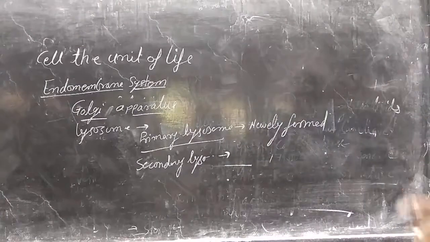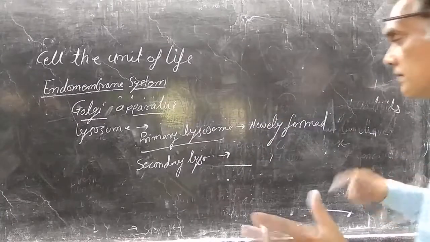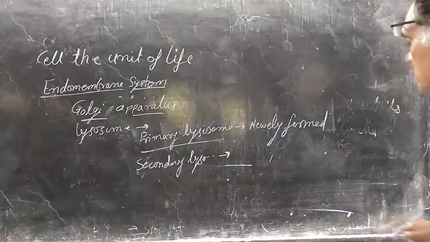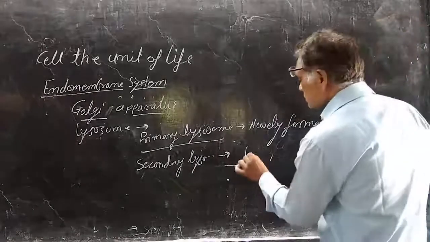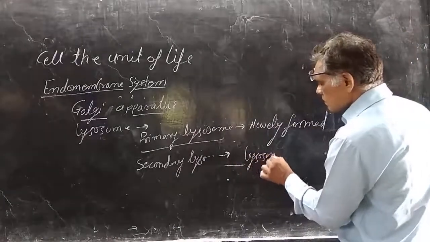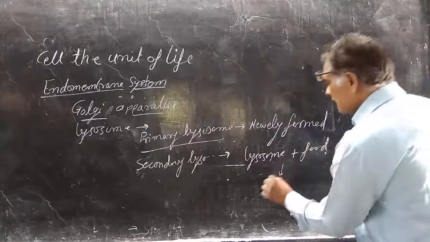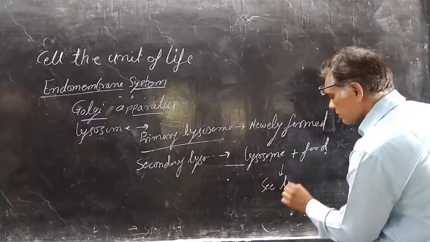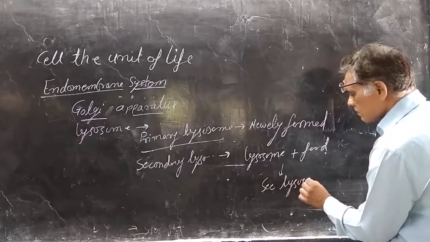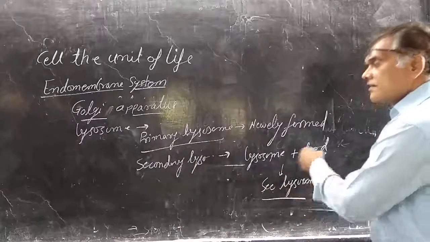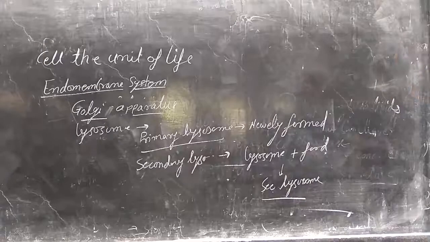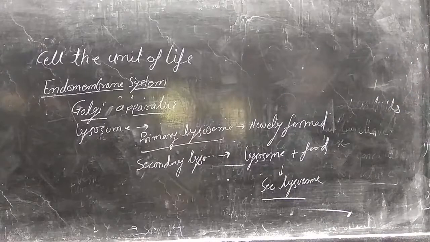After attaching or fusing with the food items, lysosome plus food material forms the secondary lysosome, or we can say the food vacuoles. Then it will digest all the food material.